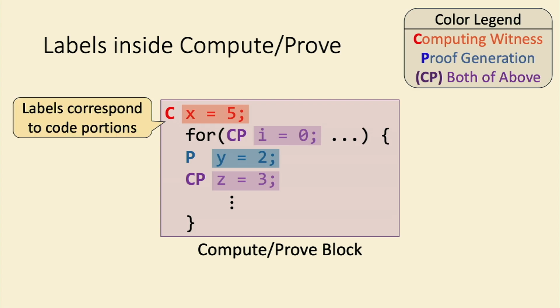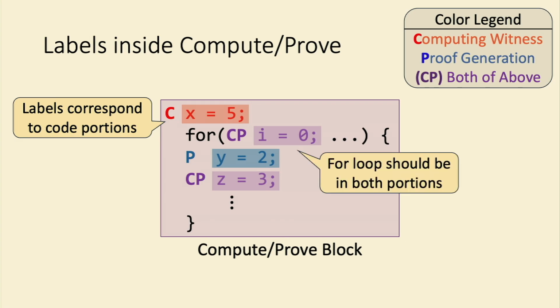We only put these labels on variable declarations. So the developer specifies what variables correspond to what procedure. But then we can use this to learn what lines correspond to what procedures. For example, if the iterator variable of our for loop is annotated with the label CP, then we know that that for loop should exist in both procedures.